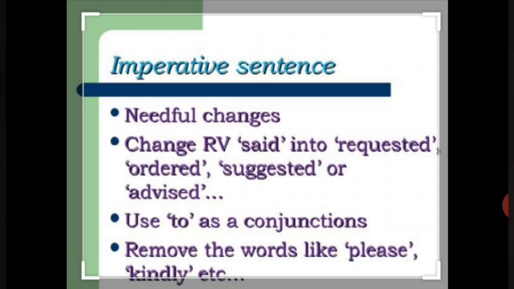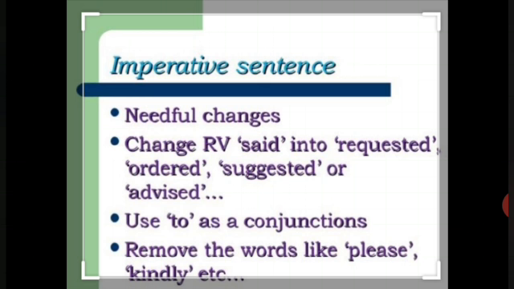The teacher said to the students, work hard. So यहाँ पे the teacher is advising, or you can write suggested also. So the teacher suggested or advised the students to work hard. So hope it is clear how to change the imperative sentences into indirect speech.